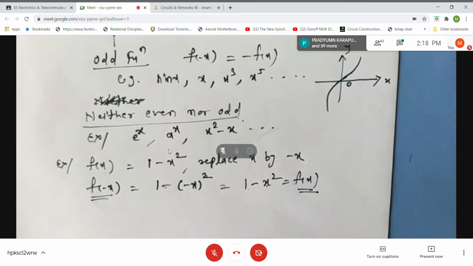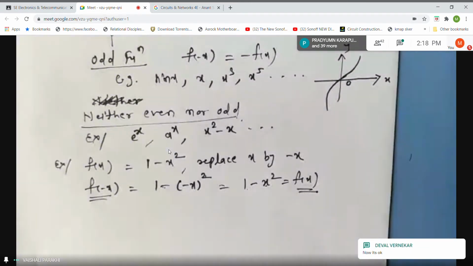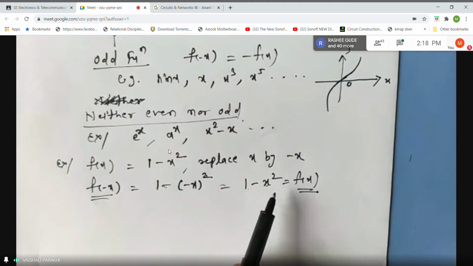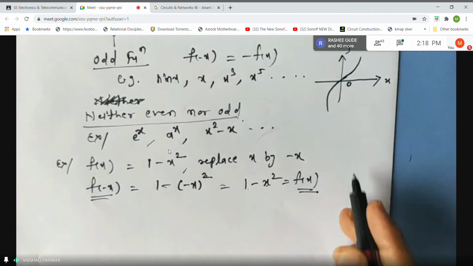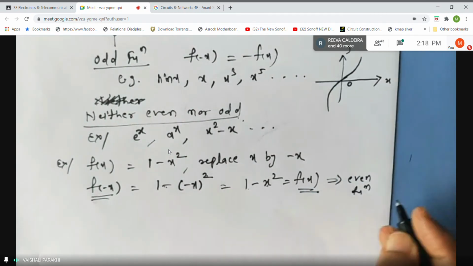Okay, now let us continue. I was talking about even odd functions, right? So I've given you the example of an even function. How to check whether the function is even or odd? You have to replace x by minus x on both sides. If you get the same function as f of x, then it is an example of an even function. So this implies the given function is even.